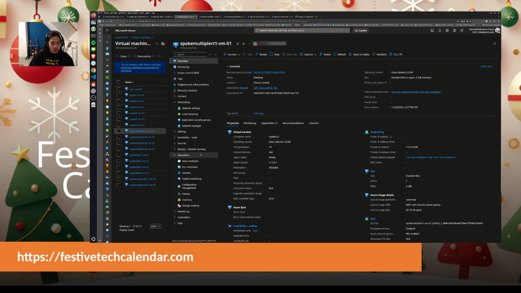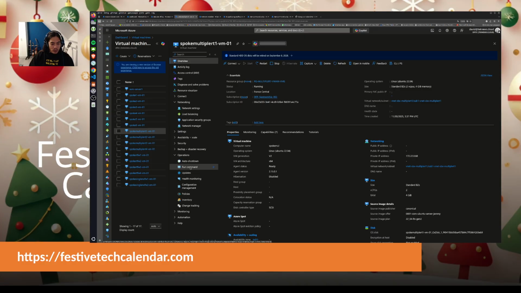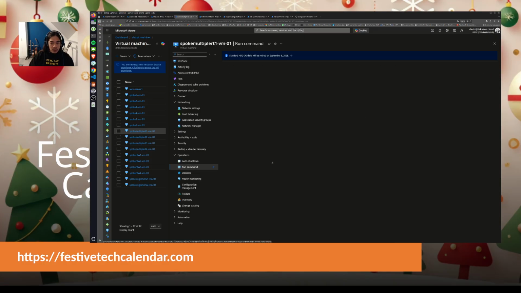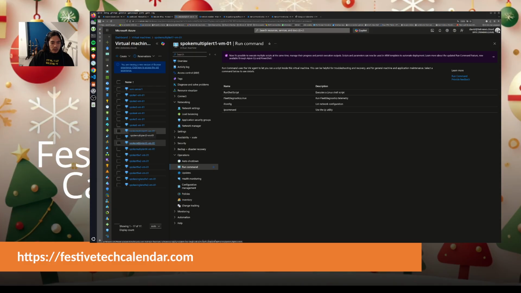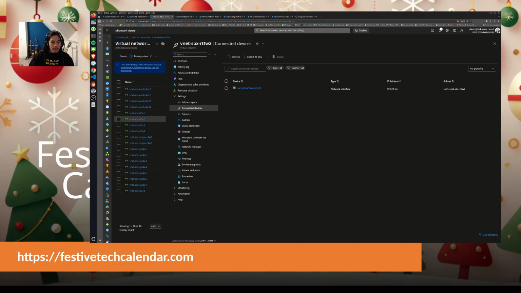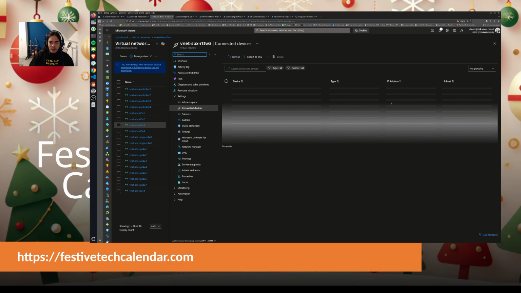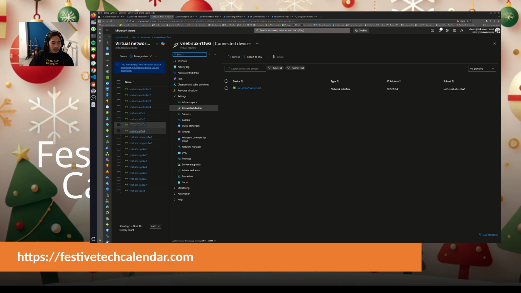So if I check the connectivity, I will do Run Command. I may need to check the IP first. So this is 172.22.1.4. For the next one, it will be 22.2.4 and 22.3.4 if I'm correct. Yes.